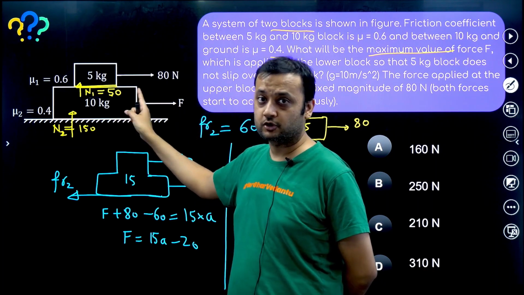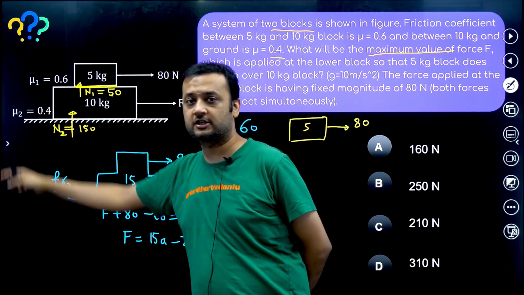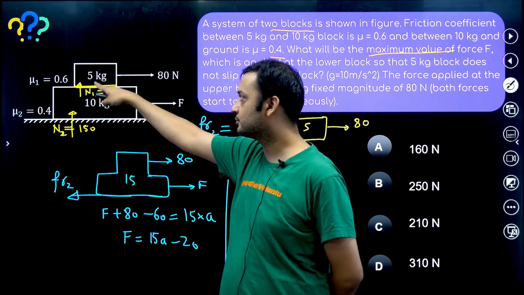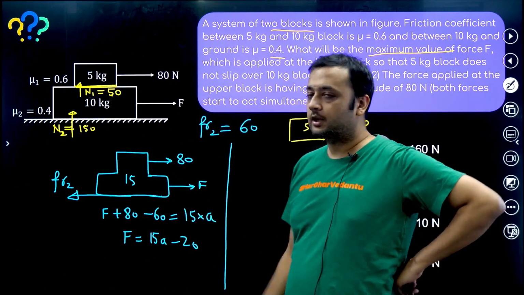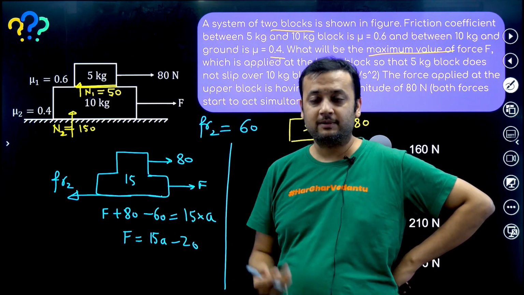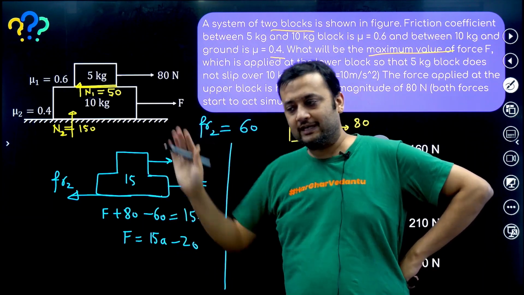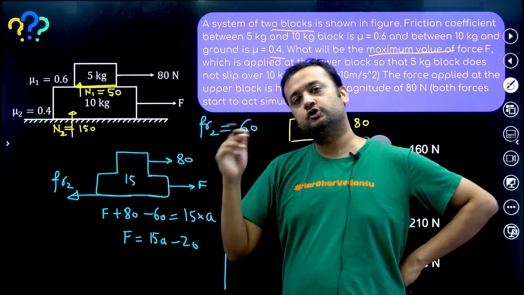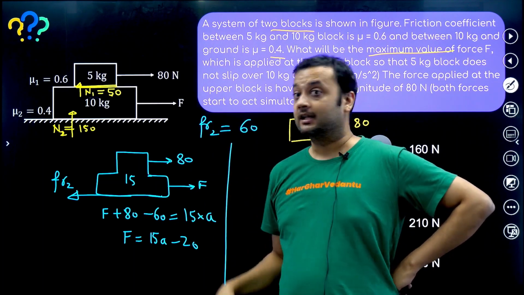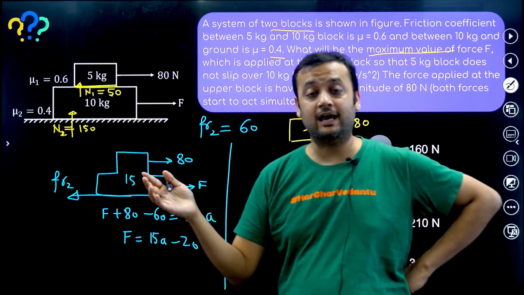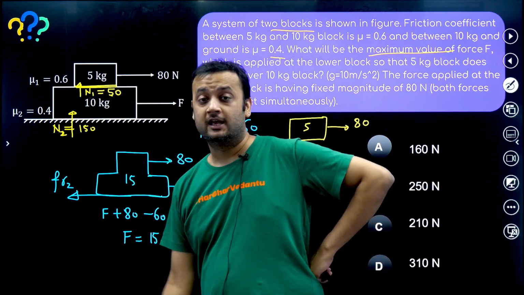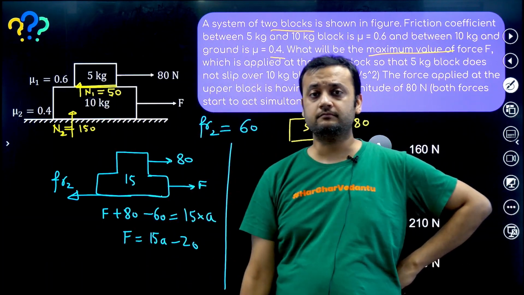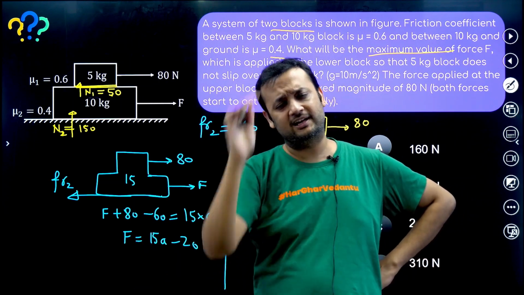So what is the force on the 10 kg? F and friction 2. Okay, this friction we are assuming to be absent. So just F on the 10 kg. Now there is no limit on F. Who is applying F? We are applying F and we have to maximize F. So we can keep on increasing F. That means the 10 kg can move with infinite acceleration if the friction is not present. So the 10 kg can have very large acceleration.